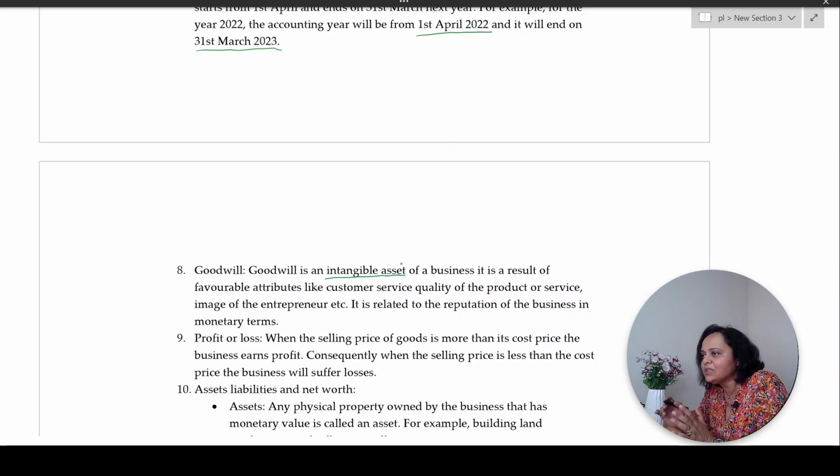I'm feeling sad today. Can you see my sadness and can you see my happiness? Intangible. So something which you can see, touch with your hand is tangible. Something which you just feel or you have an image about it in your mind, but you cannot see it, you cannot touch it, becomes intangible. So goodwill is an intangible asset. So what is goodwill?